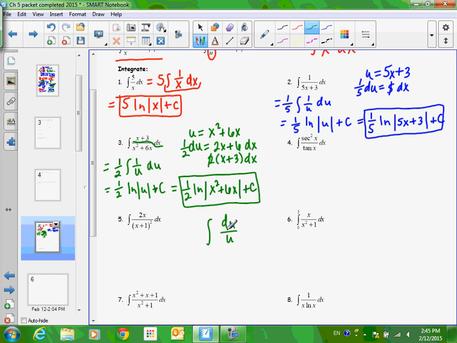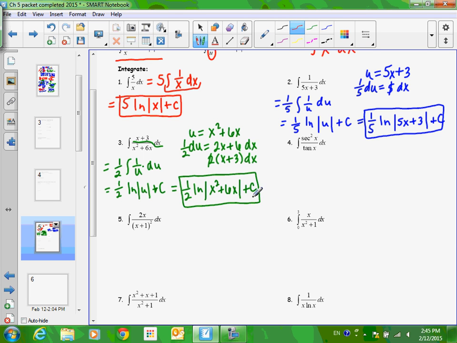That's the same thing as what I've written here. 1 over u times du is the exact same thing as the integral of du over u. They mean the exact same thing. So if this is making more sense to you, then you may want to write it that way. Everybody thinks differently about this stuff, so play to your strengths.